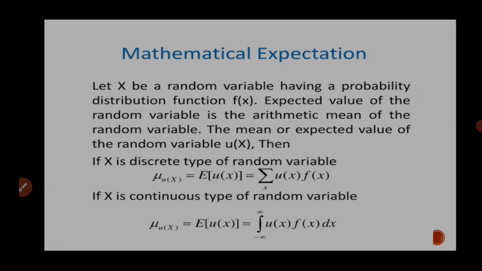If X is a discrete type of random variable, then mu x equals E(x), and that is equal to the summation, sigma x f(x), or sometimes you can say sigma xi fi. If X is a continuous type of random variable, then the mathematical expectation mu x equals E(x), and that is equal to the integration from minus infinity to plus infinity of x f(x) dx.